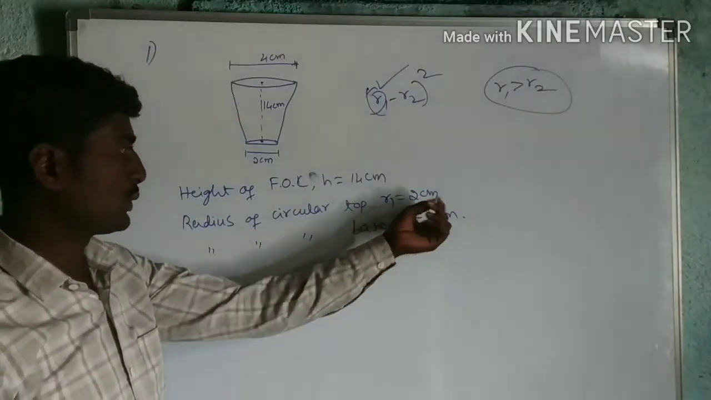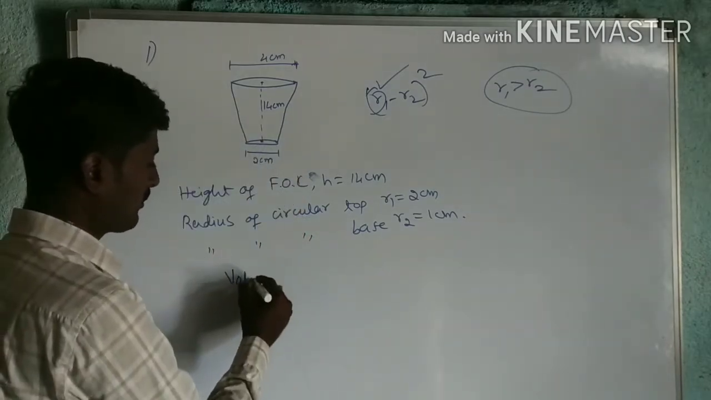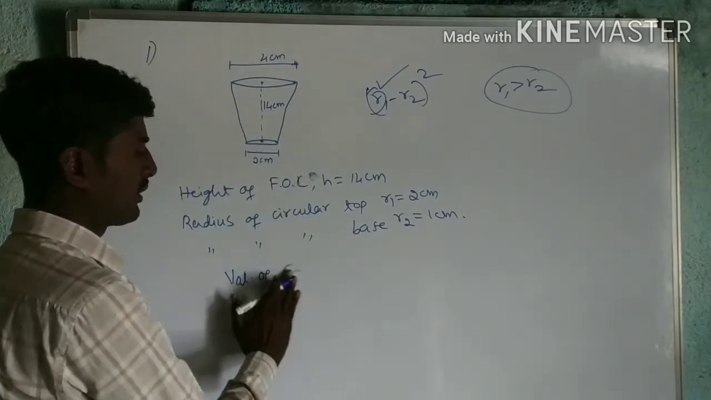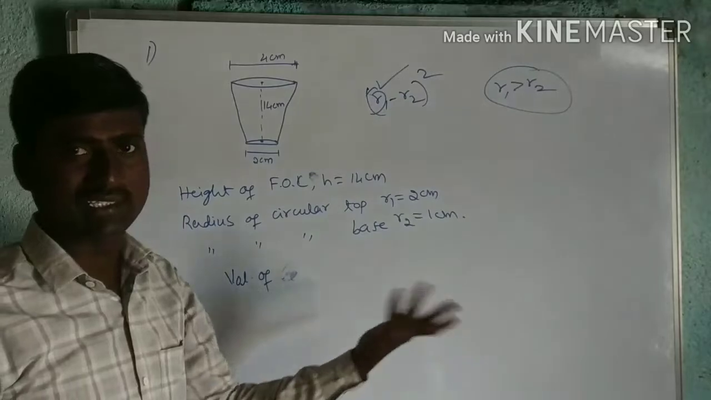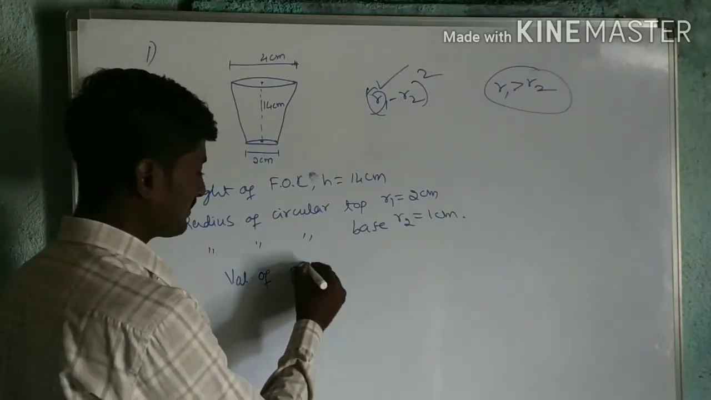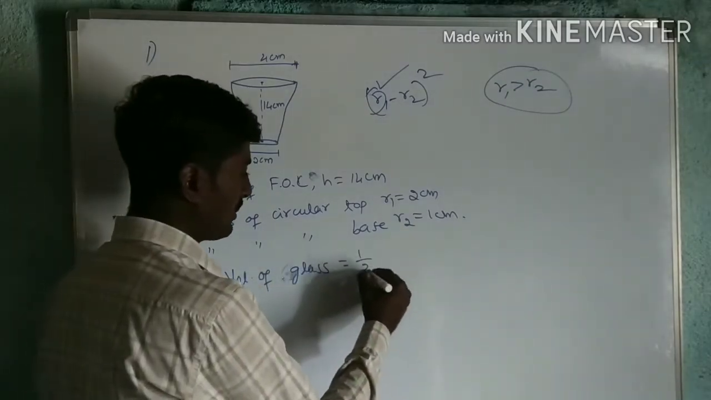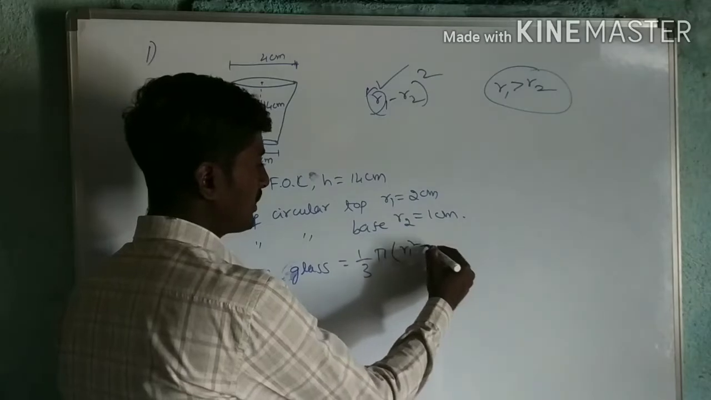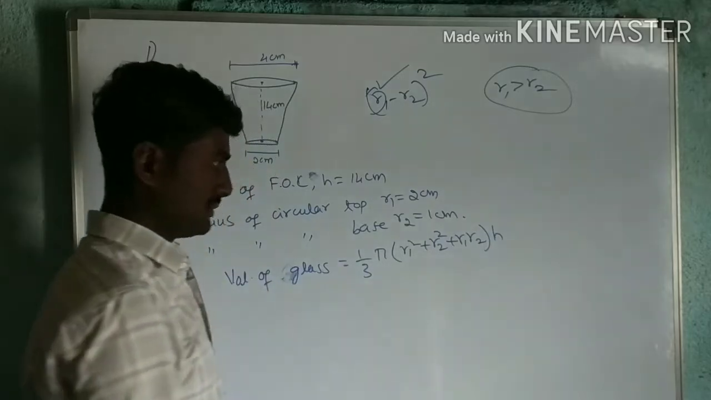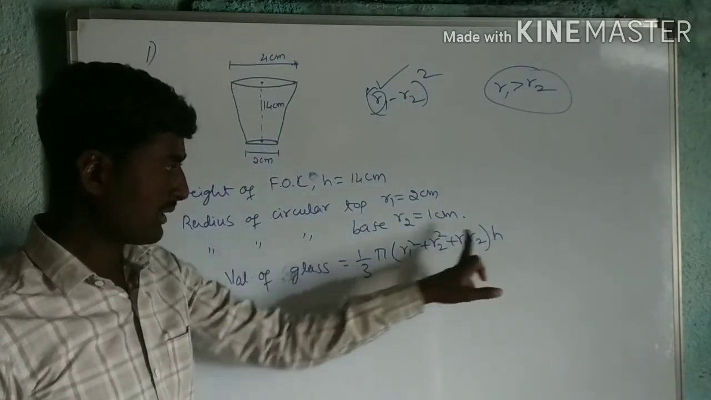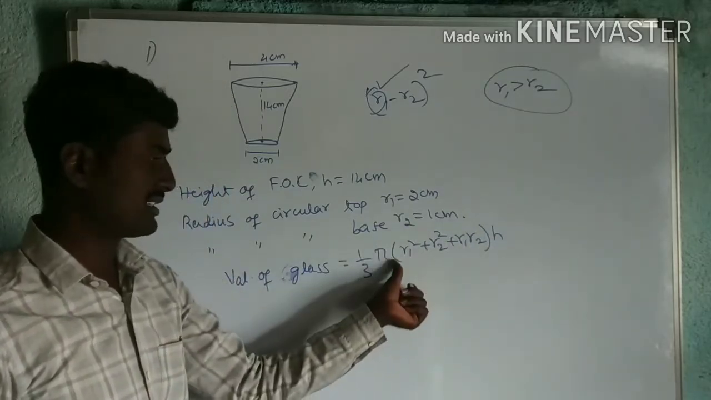Now here R1 I have taken 2 centimeter, R2 I have taken as 1 centimeter. Now we have to find the volume of frustum of cone. Instead of frustum of cone, you can say it is glass. The drinking glass is the shape of frustum of cone, they said it. So volume of glass or capacity of glass, both are same. So volume is 1 by 3 pi H times (R1 square plus R2 square plus R1 R2). You can write H first, because sometimes you may forget to write this H.